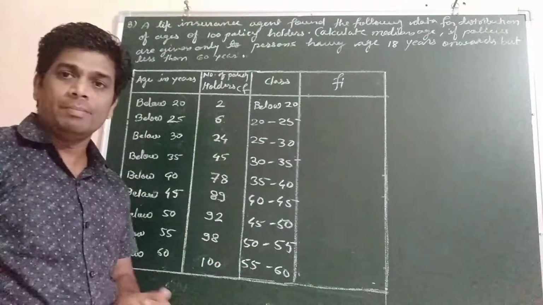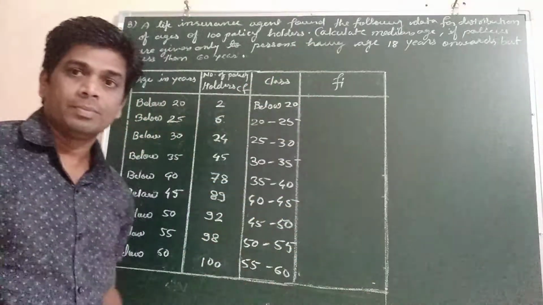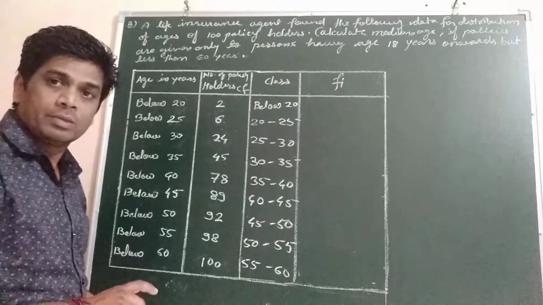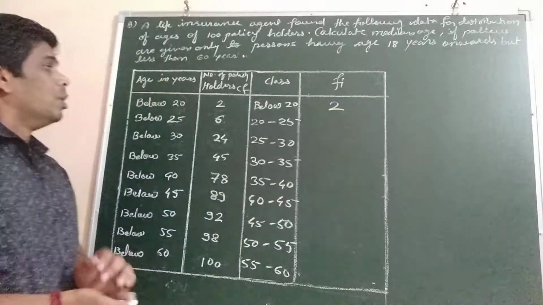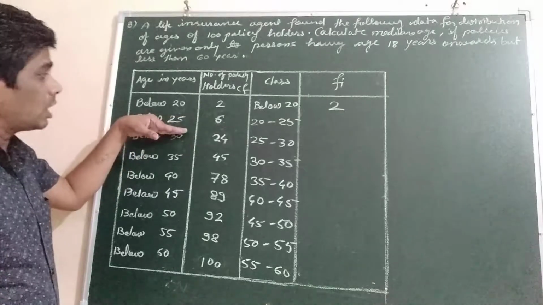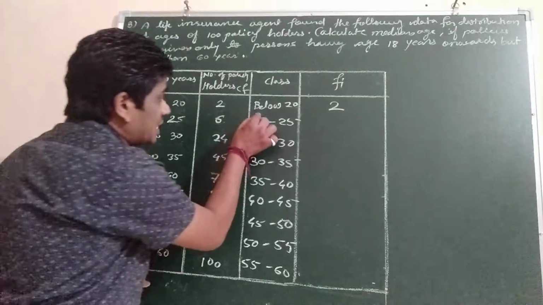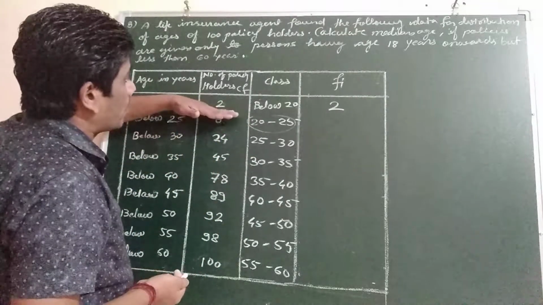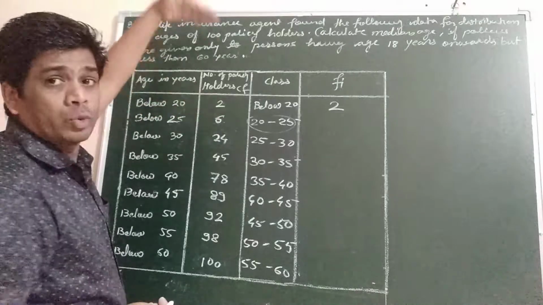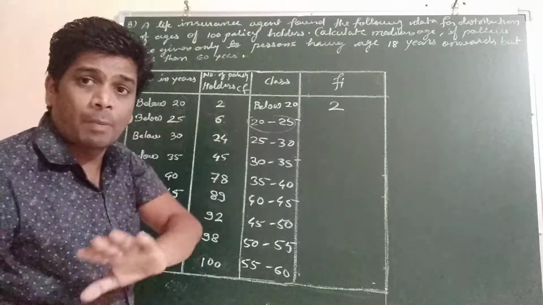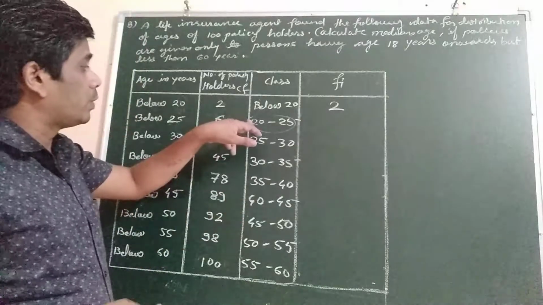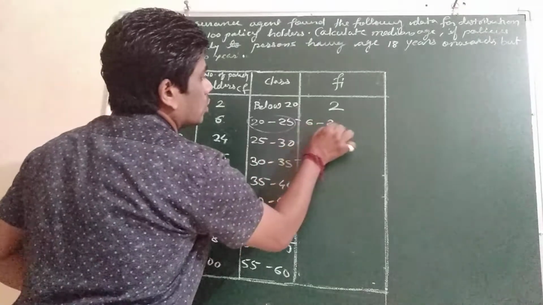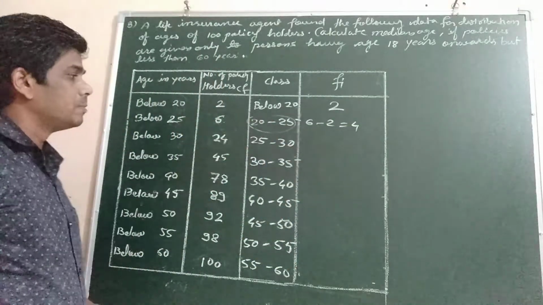Below 20 there were 2 people, so we will write 2. Now below 25 there were 6 people, but in the age group 20 to 25 there are only 6 minus 2, because 2 people were below 20, but we want the number of people whose age is between 20 and 25. So we subtract these 2 from 6. So 6 minus 2 will be 4. That will be the frequency for this class.